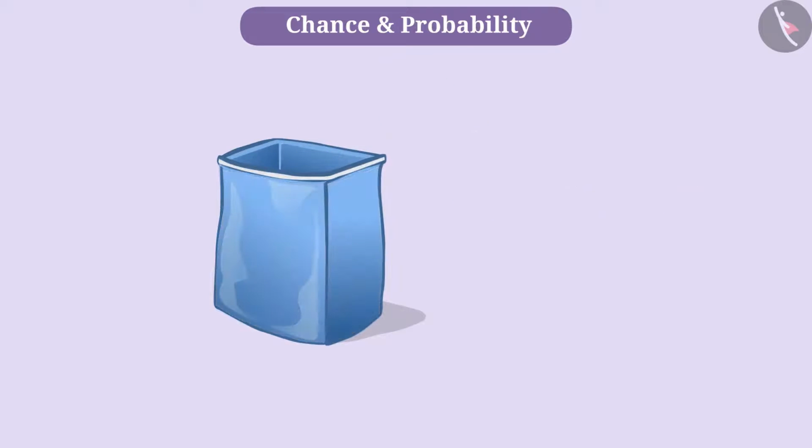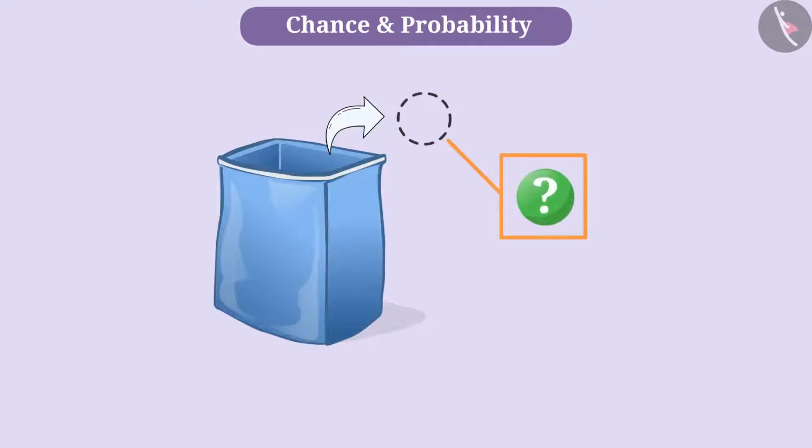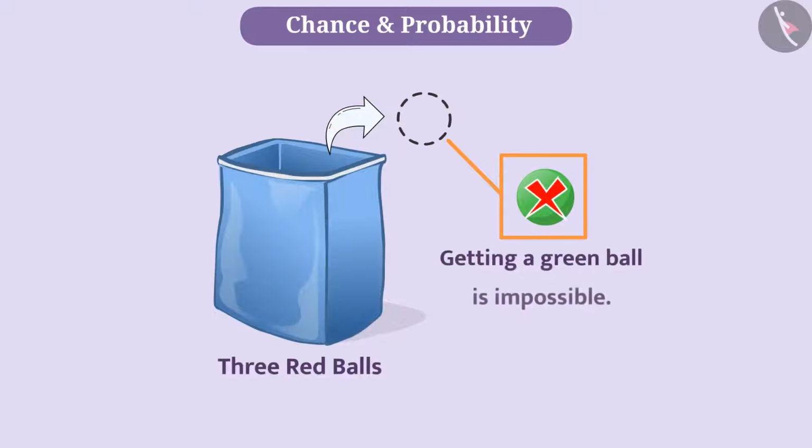Is it also certain that if we draw out one ball from 3 red balls without seeing in it, then it can be a green ball? Think. Definitely, your answer will be no, because taking a ball without seeing from 3 red balls and getting a green ball is impossible.